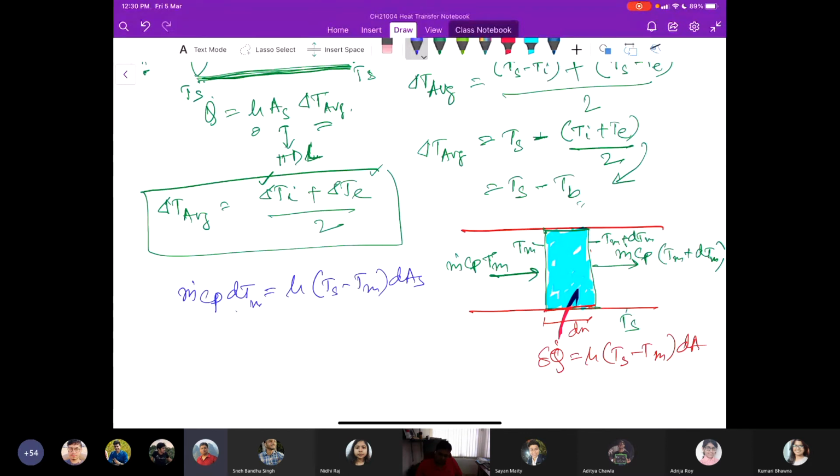Now this differential area is the perimeter of the tube multiplied by dx. And since we have our Ts as constant, we can think of it in this way.